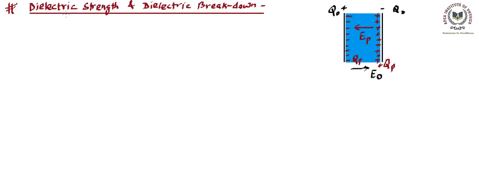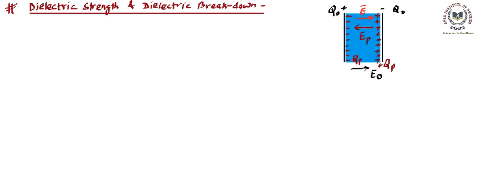Now let's talk about dielectric strength and dielectric breakdown. These are the two terms associated with dielectrics whenever this dielectric is present in external field E naught. So let's consider the same figure that we have used earlier. This is a charged capacitor. These are the polarized charges. This is the external field. This is the polarized field. Because of all this, you will find there is going to be some resultant field in this direction. Let me use a different color for that purpose. So the resultant field is in this direction. That's the final field, and that field is E. That's the net field between the capacitor plates, or in the dielectric we can call it.